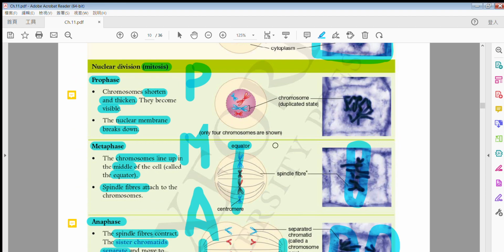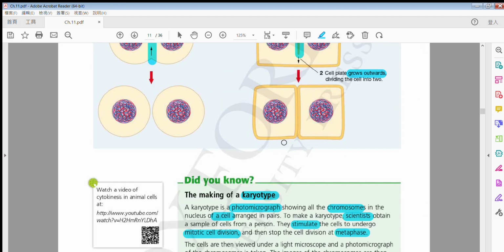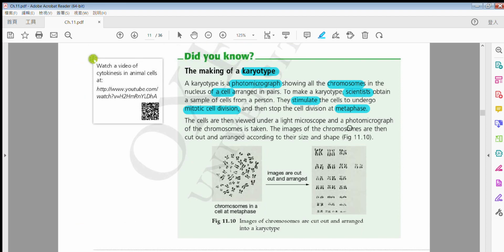They are lining up here. They are not yet divided into separate chromosomes. They are just lining up in the middle, on the equator. And when they stop at metaphase, they will cut out an image. Remember, this image is cut out, and then they arrange them. It's the scientist who arranges them, not the chromosomes arranging themselves. The scientist arranges them according to their size and their shape.